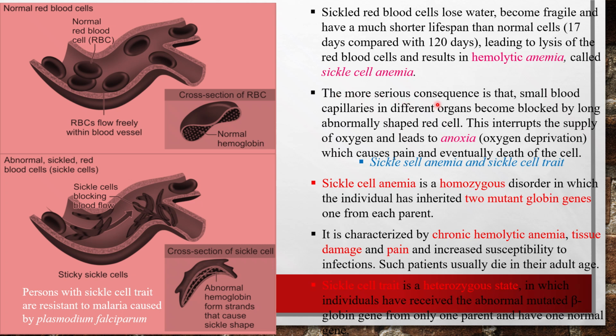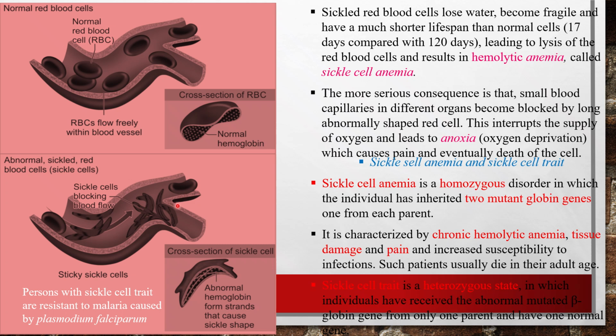Then the more serious consequence is that the small blood capillaries in different organs become blocked by the abnormally shaped RBCs. You can see these are the normal RBCs, but due to the sickling, the change in shape occludes the passage of the small capillaries, leading to blockage.